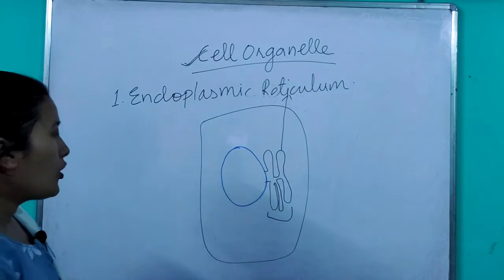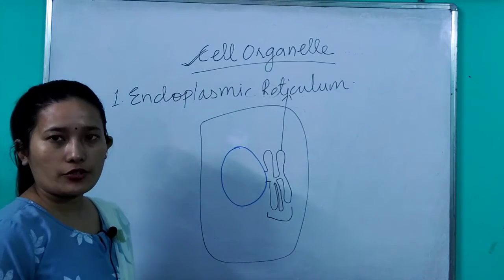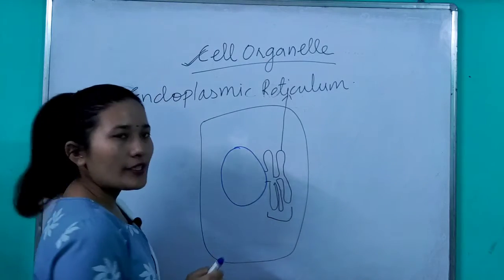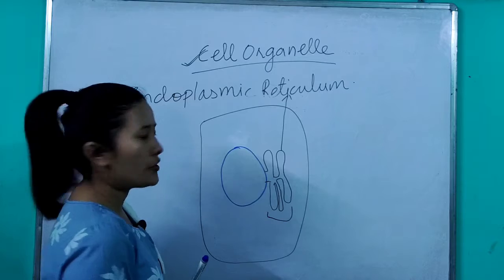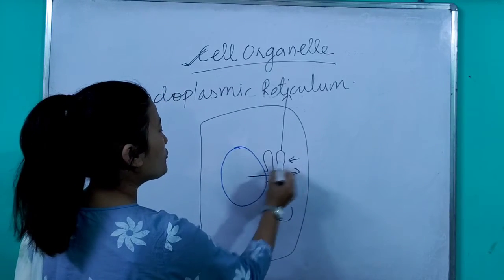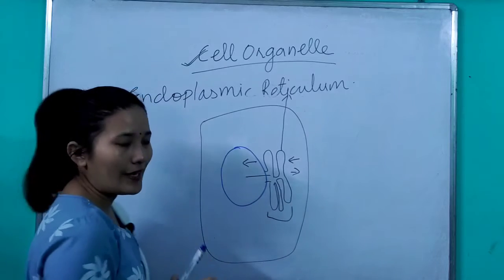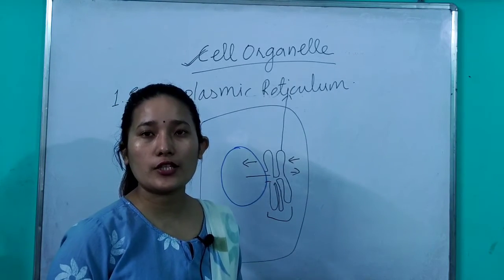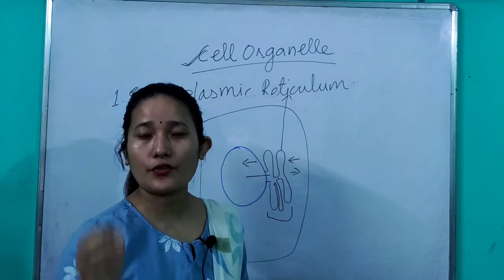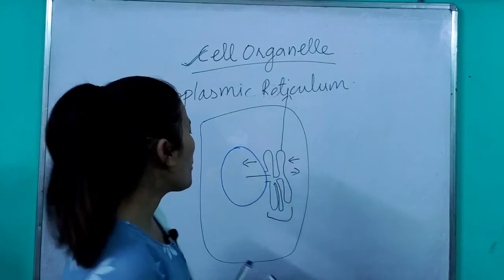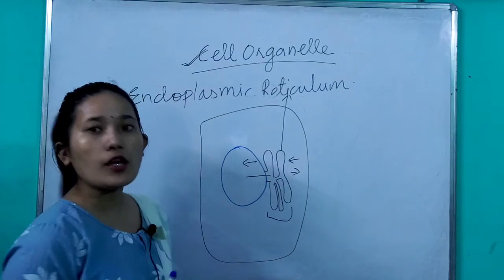Now what is the role of the endoplasmic reticulum? Since it is present near the nucleus, it helps in transporting material from the nucleus into the cell and from the cell into the nucleus. It acts like a transportation system. And it also forms a skeletal framework of the cell.